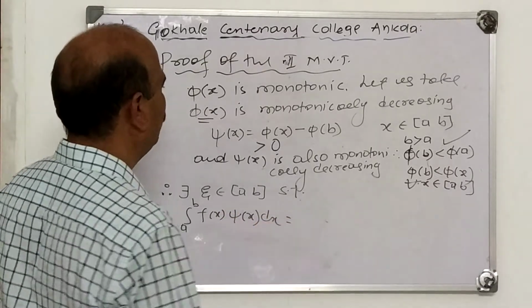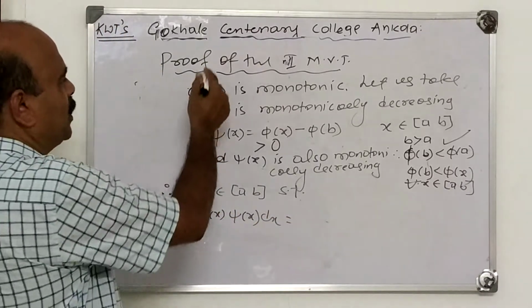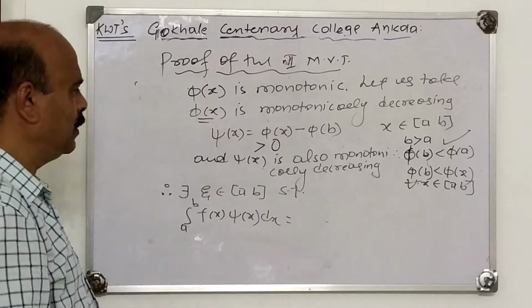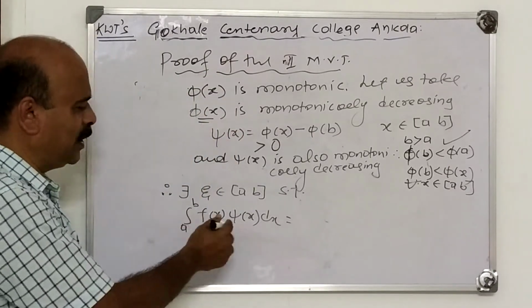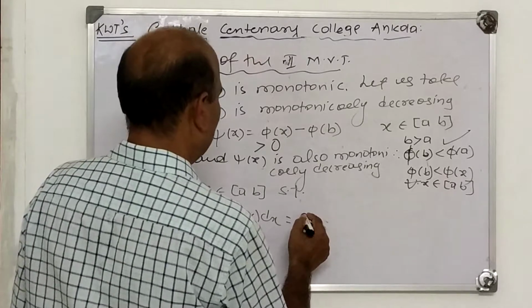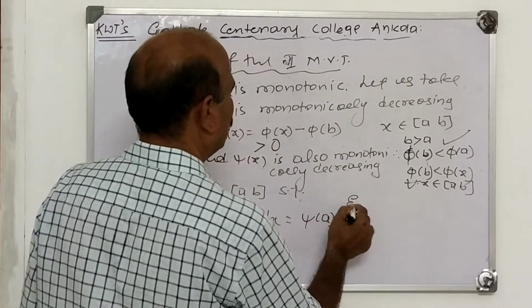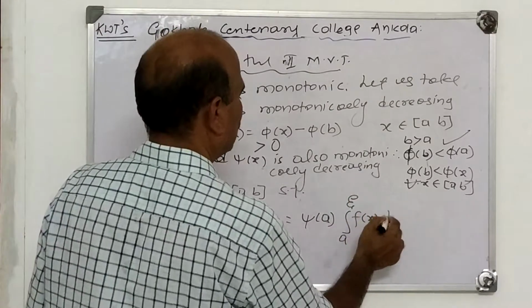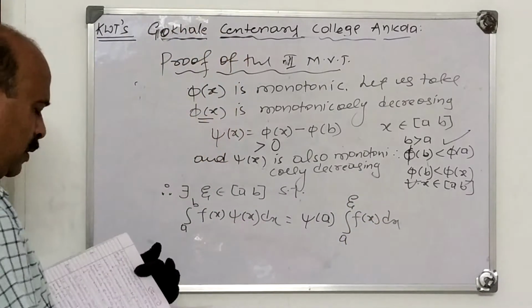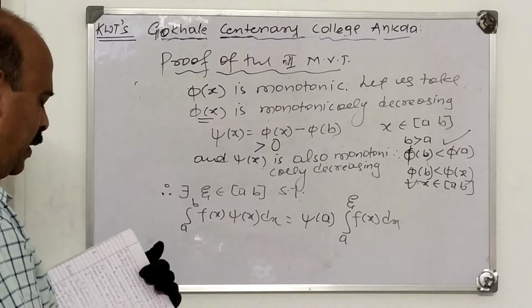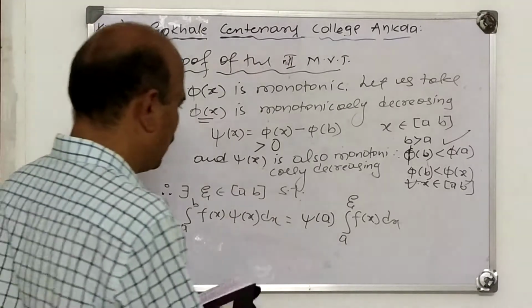Now I apply Bonnet's theorem to f(x) and psi(x). Integral a to b f(x) into psi(x) is psi of a into integral a to psi f(x) dx. Correct? Integral a to psi f(x) dx.